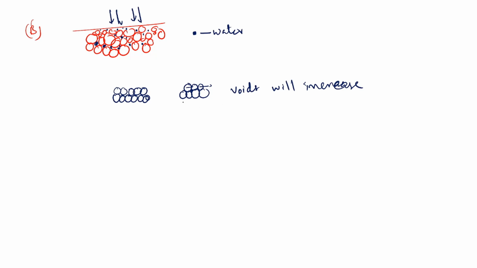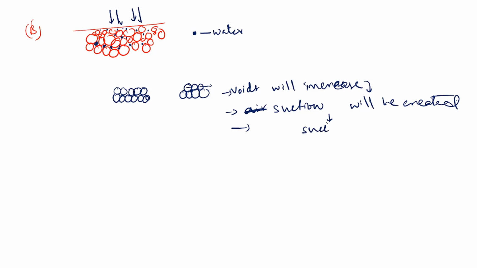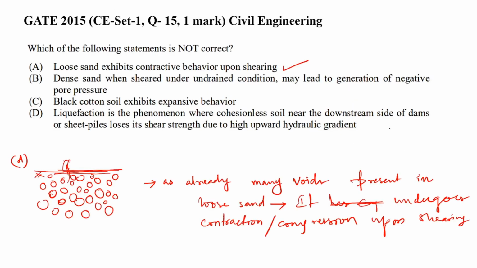Because of the displacement of the grains, when the voids increase, suction gets created. Because of that suction, it sucks water inside. That is nothing but negative pore water pressure, which is right in this context.